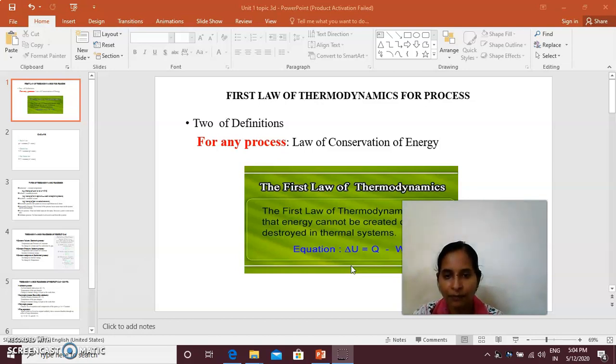What is this PMM1? It is a machine which does not follow the first law of thermodynamics. What we are saying in the first law of thermodynamics is, if one energy is there, then only it can be converted to another form. If there is no input, but you are continuously taking the output, then the machine is called a perpetual motion machine of the first kind.